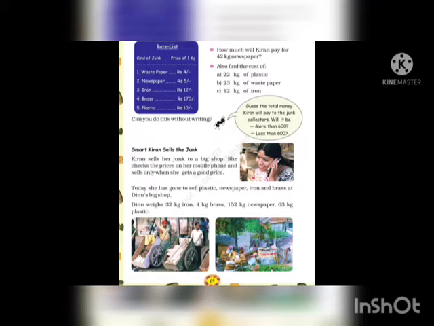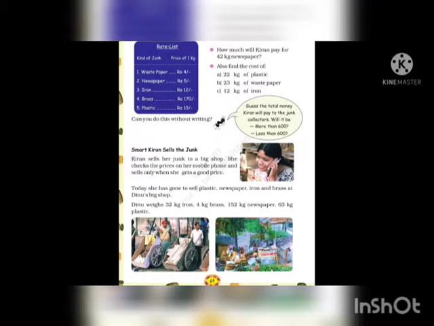Kiran is very smart. She makes use of her mobile phone and sells her junk only when she gets a good price. Today she went to Dinu's big shop to sell plastic, newspaper, iron and brass. Dinu weighs 32 kg iron, 4 kg brass, 152 kg newspaper, and 63 kg plastic. These are the things brought by Kiran.